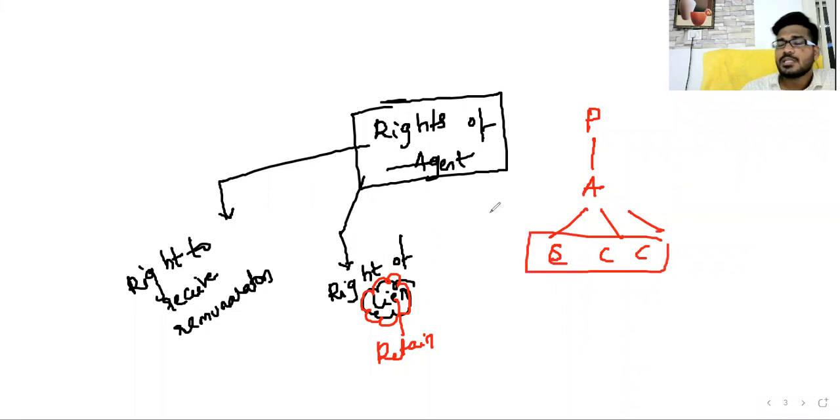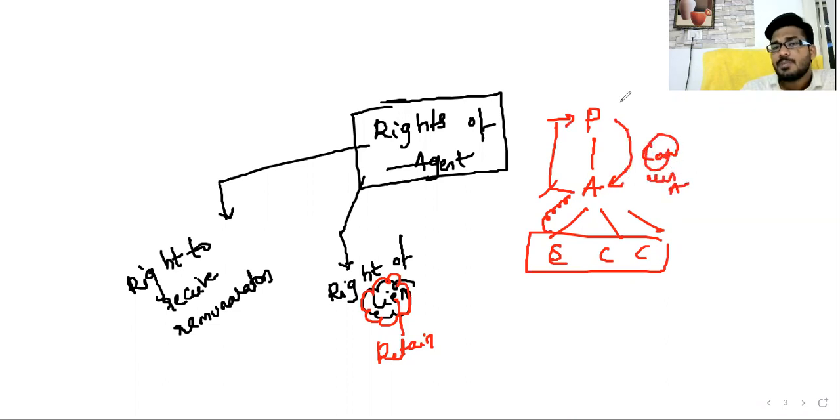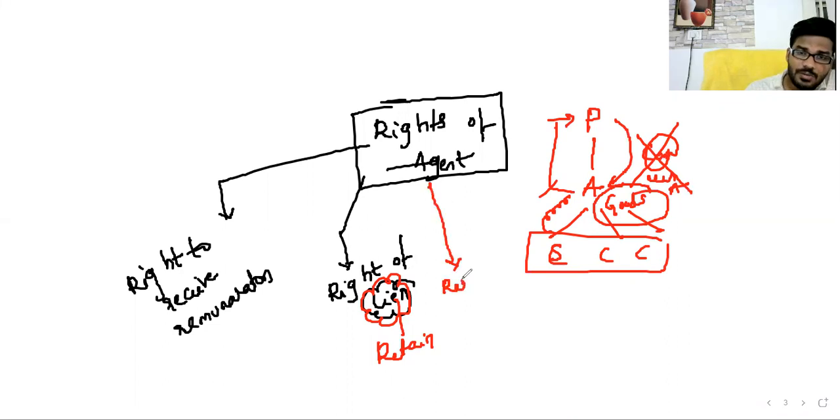After that, whatever money he receives, he gives to the principal. In return, the principal pays the commission or remuneration to the agent. Suppose the principal cannot pay the remuneration, can the agent withhold the goods he holds? Yes. It's nothing but the right of lien, to retain the goods, and also the right to retain the money.